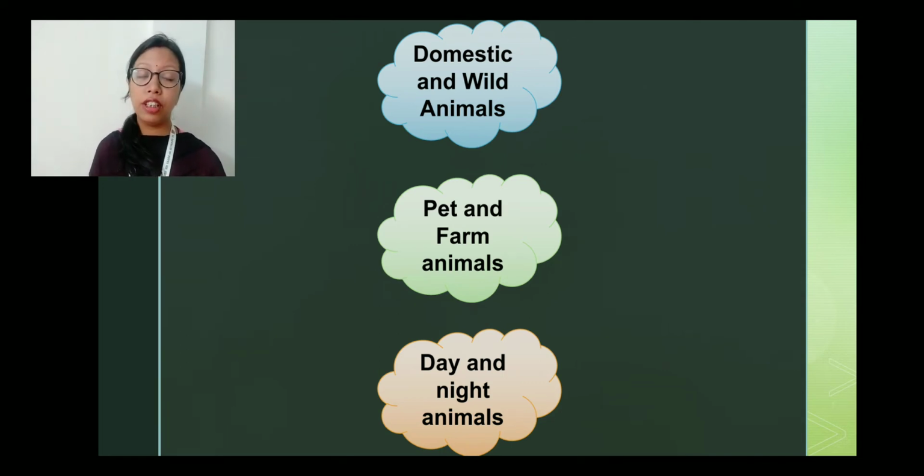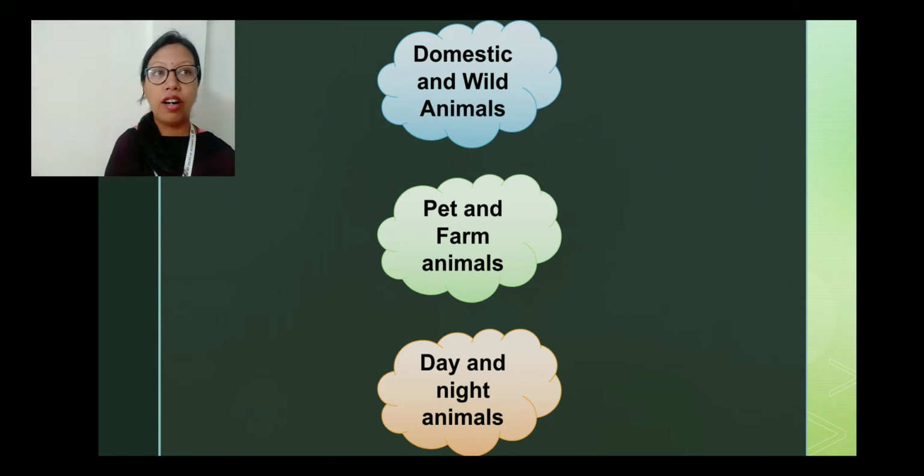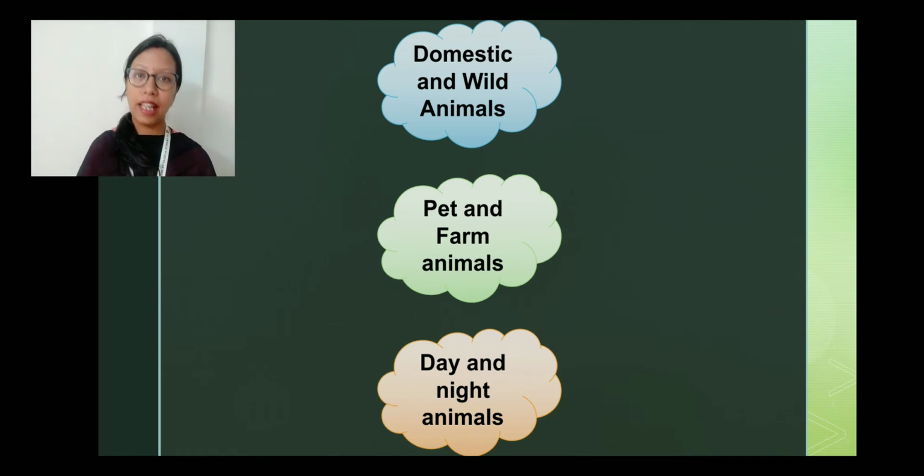Then we have learned about pet and farm animals. Now, pet and farm animals fall under the domestic animal category. So we have learned that domestic animals live inside the houses, then in the fields or in the farms, right? The animals that live inside our houses are called pet animals. Now, which are the animals that we keep inside our house? Dogs, cats, rabbits, pet birds, etc.